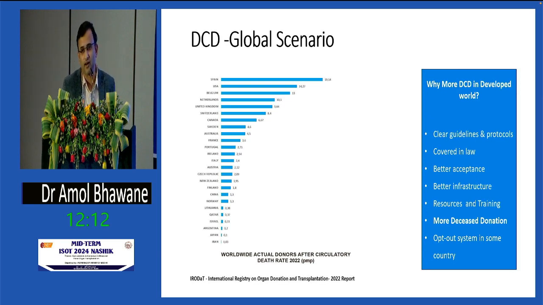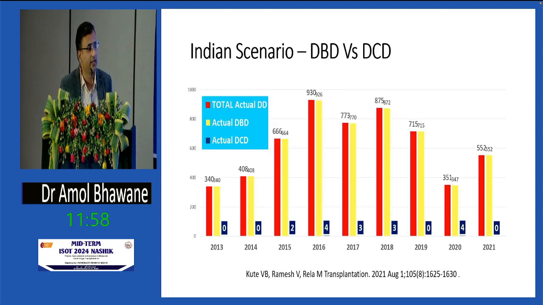Because they have clear-cut guidelines. It is covered under the law, and society has better acceptance. Most importantly, they have a more robust deceased donation program. Without a robust deceased donation program, DCDs won't happen. So what is the Indian scenario? You can see that deceased donation is minuscule, and within that DCD is even more minuscule. You can see 1 or 2 donations, in only 1 or 2 institutions. So this is the reality and this is the fact.